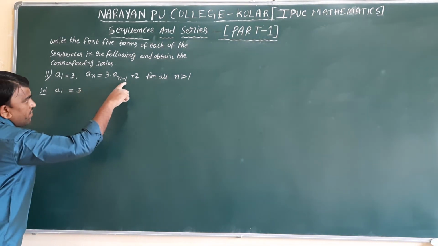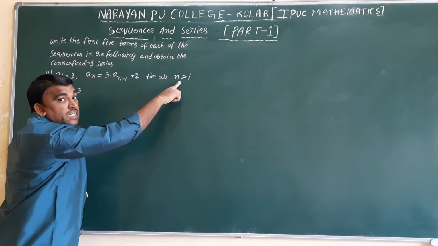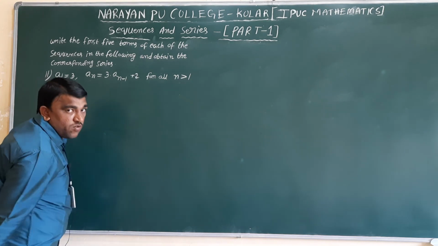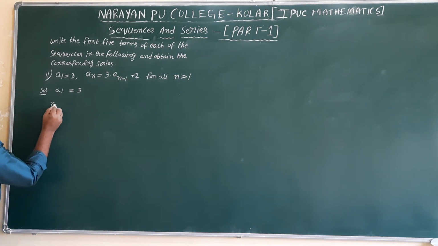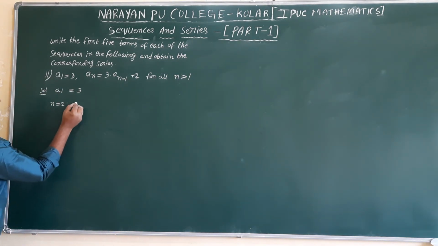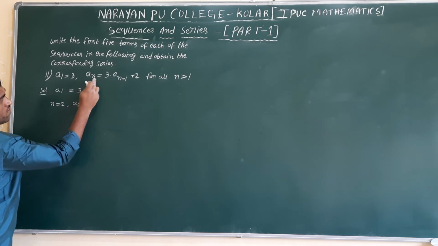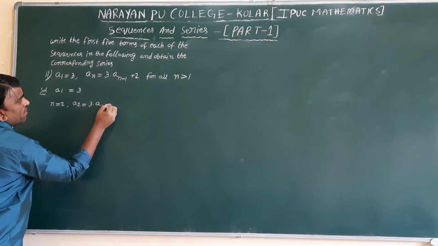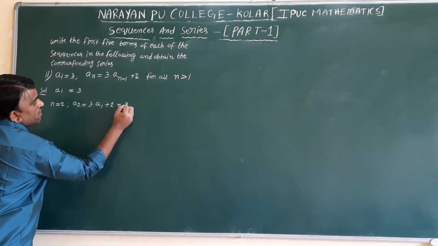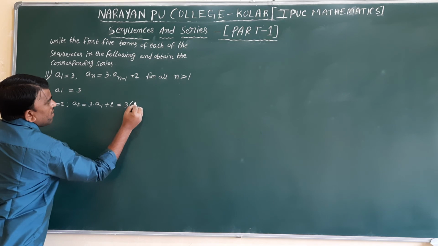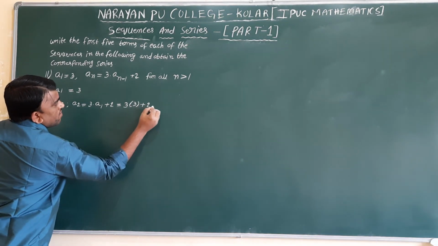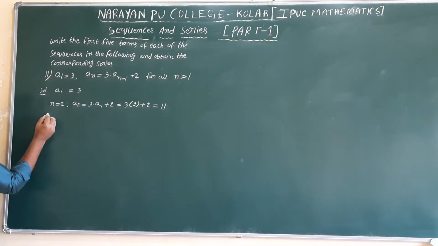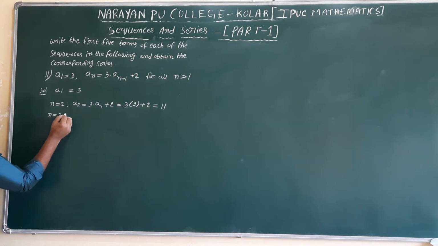So this sequence is applicable for n greater than 1, means 1 not included, starting from 2. n equal to 2: a2 is equal to 3 into a(2 minus 1) plus 2. 3 into a1 value, already we know it, 3 plus 2. 3 3s are 9, 9 plus 2 is 11. Next n value 3, a3.